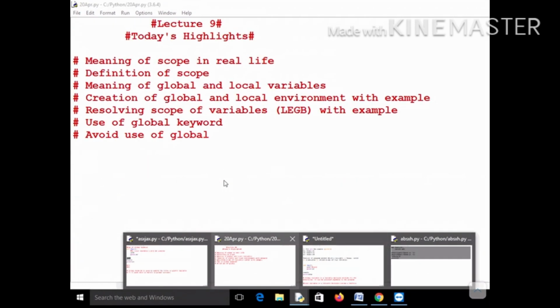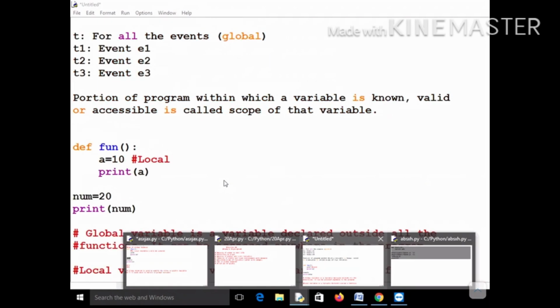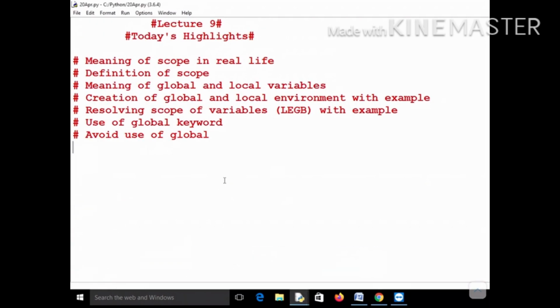Then I explained the meaning of global and local variables through examples. We saw how to create global and local environments with an example. I showed you one program in which I created global and local environments. I told you that once the control comes out of the function, the local environment gets destroyed, it is erased, and once the execution of the program is over, the global environment is also erased.